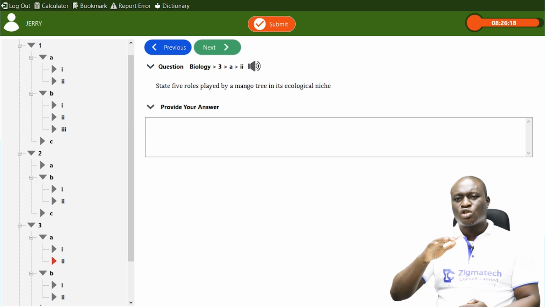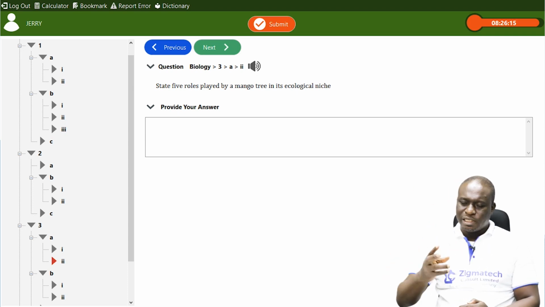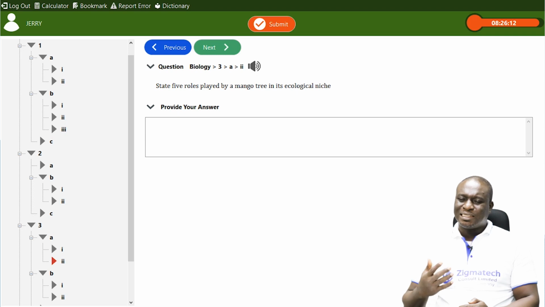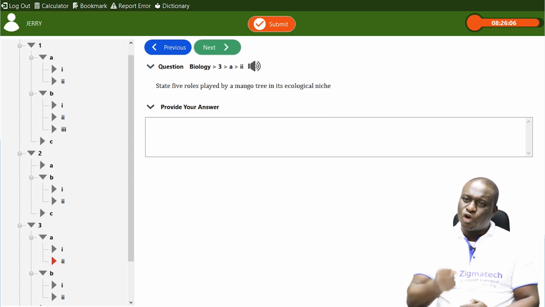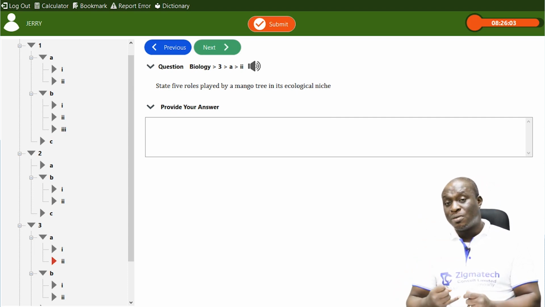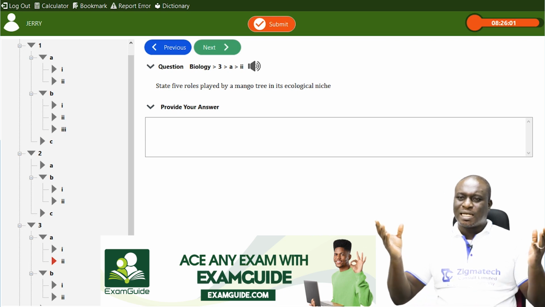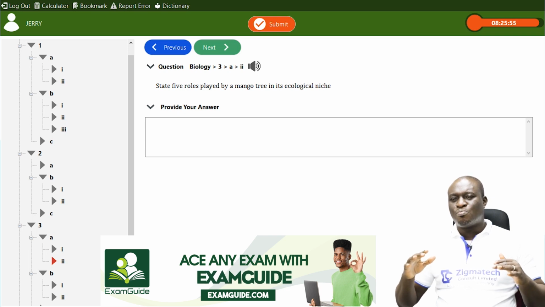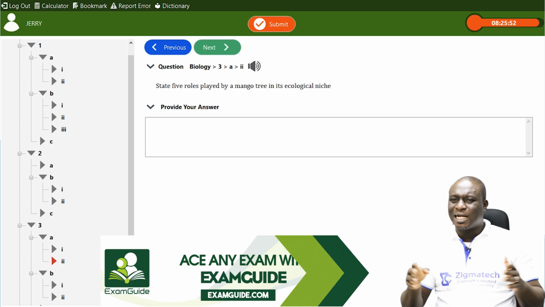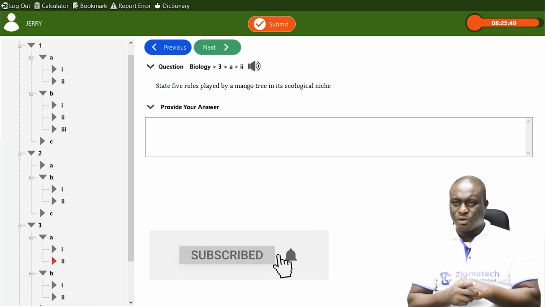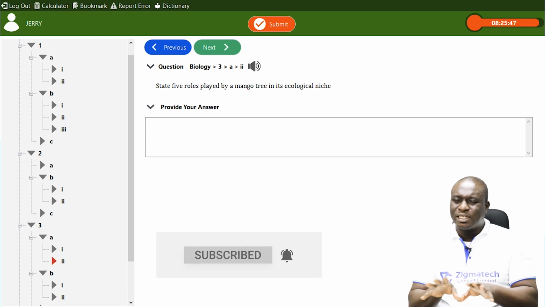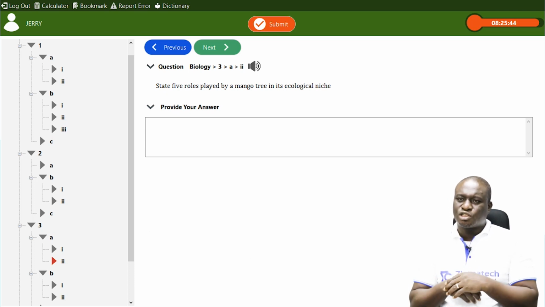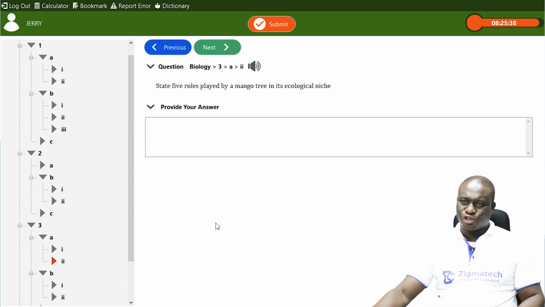And number 5, most of the fallen leaves from the trees can decay, and when they decay, they help to improve the soil fertility. And then also number 6, they can serve as canopies, or apart from that, they can also be used to prevent erosion, probably water erosion, wind erosion. They help to protect the soil by not leaving it bare. These are 6 roles played by a mango tree in its ecological niche.